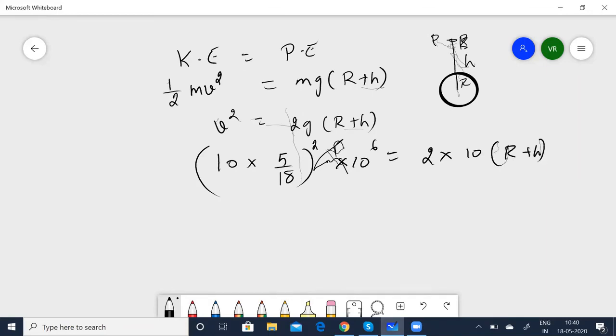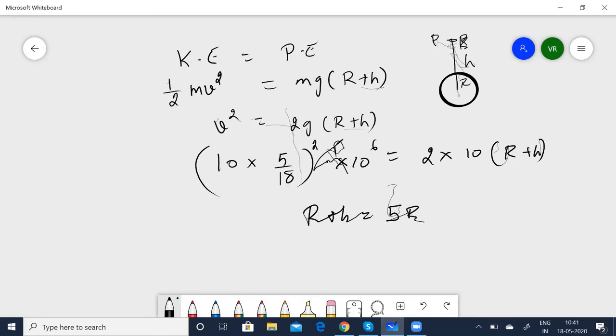We don't know the radius of the Earth. Had they given the value of r plus h, you could now solve this and find out r plus h is equal to 5r.